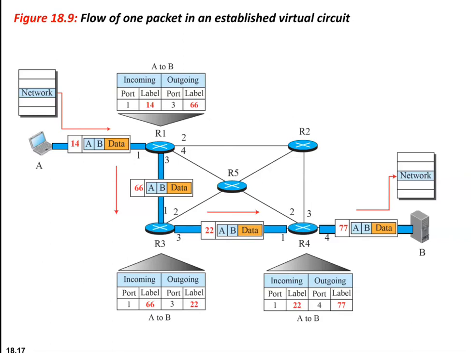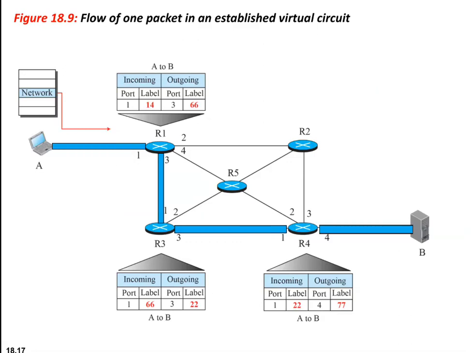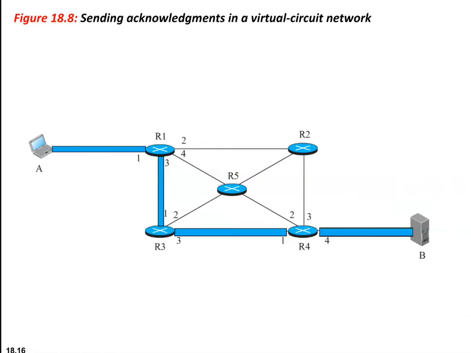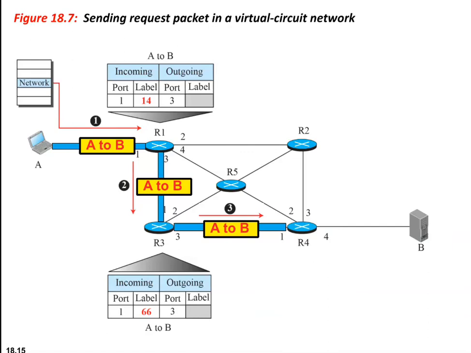Once the data transfer phase gets completed, we have the tear down phase. In this tear down phase, after all the packets are sent to B, A sends a tear down packet and the destination responds with a confirmation packet, and all the routers delete the corresponding entries from the forwarding, decision making, switching or routing table. So this is what happens in the virtual circuit approach. We have seen in today's class about different services of the network layer.